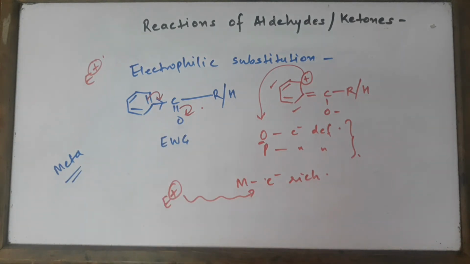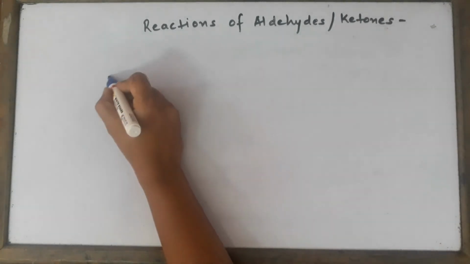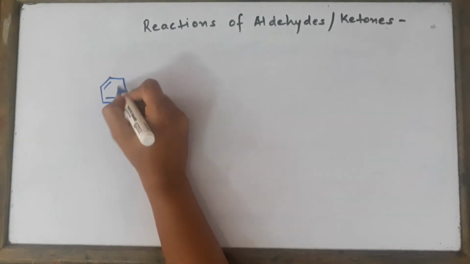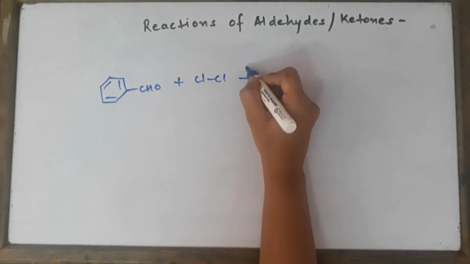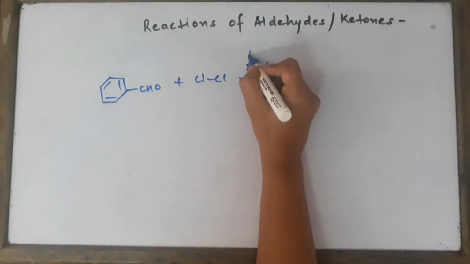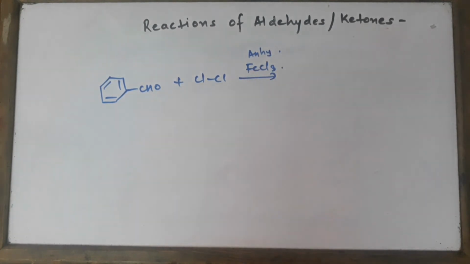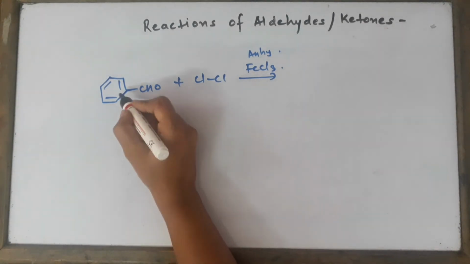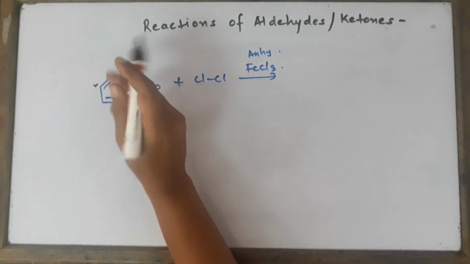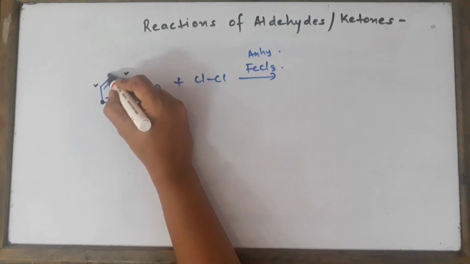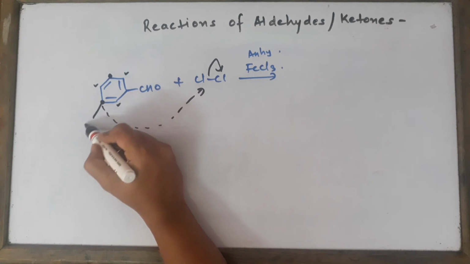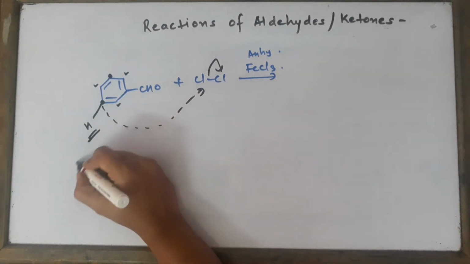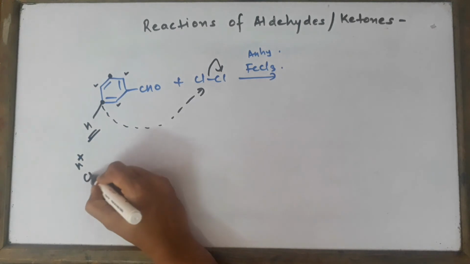Let's take two examples and understand this. Let's take the example first. I will take chlorination of benzaldehyde, for which I require chlorine in the presence of anhydrous Lewis acid, that is FeCl3, which will make the reaction a little faster, because we know that the ring is deactivated. Ortho and para will not be attacked, but meta positions are going to be attacked. So one of the meta positions you will show that it attacks, and the hydrogen atom from there you have to remove. H plus comes out, and from this side Cl minus comes out.